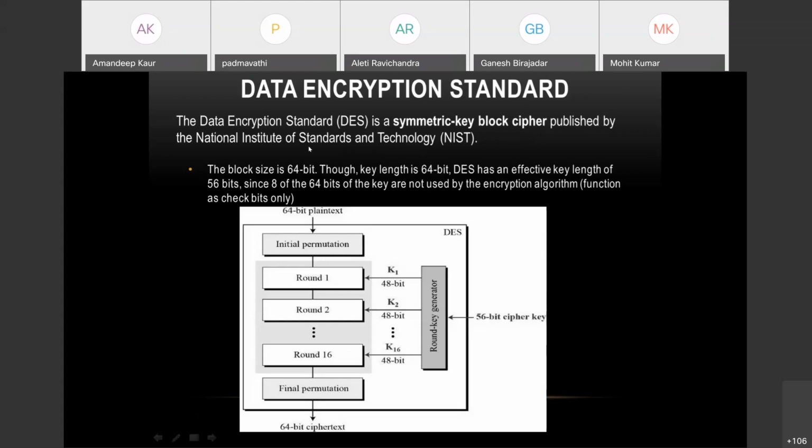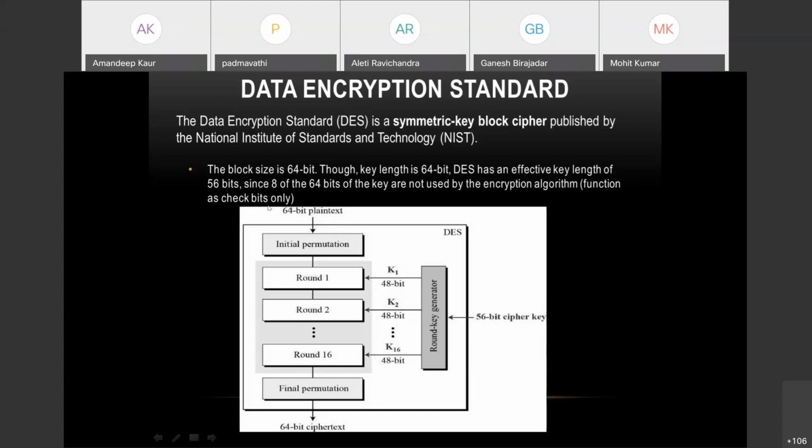And it was published by NIST, the National Institute of Standards and Technology. Here, the plain text is of 64 bits. That is your block size. This doesn't mean that your plain text has to be of 64 bits only. Your plain text can be of any number of alphabets, but it is converted into block sizes of 64 bits.